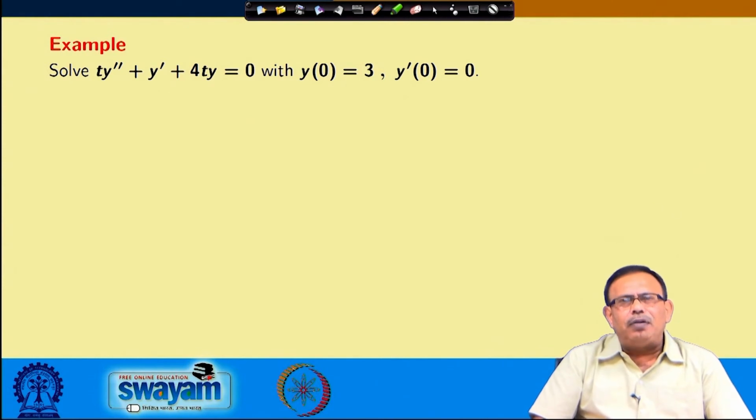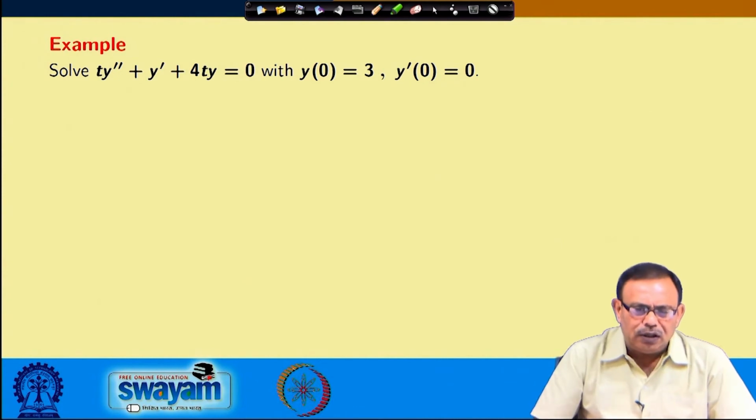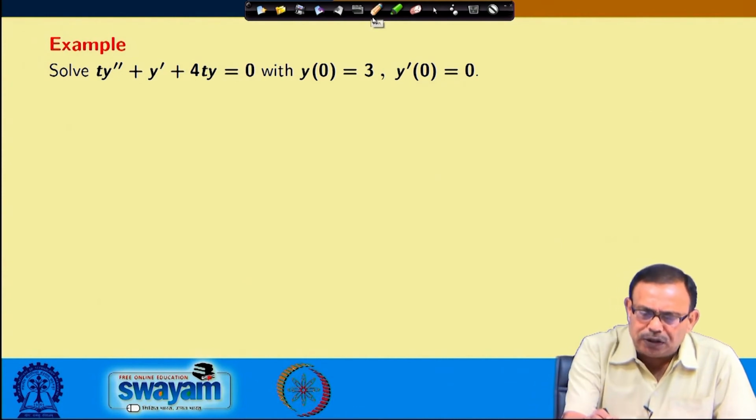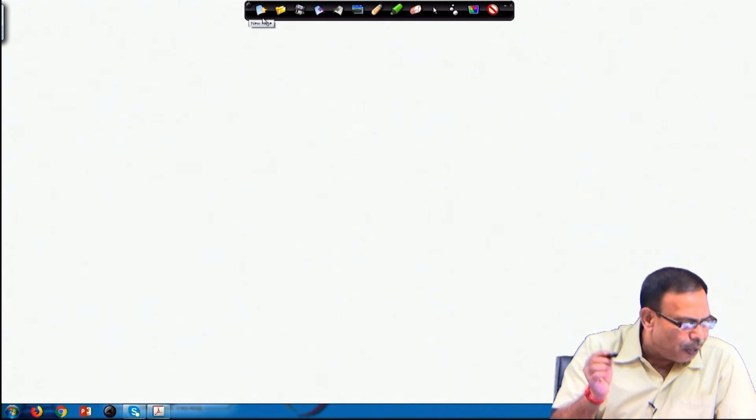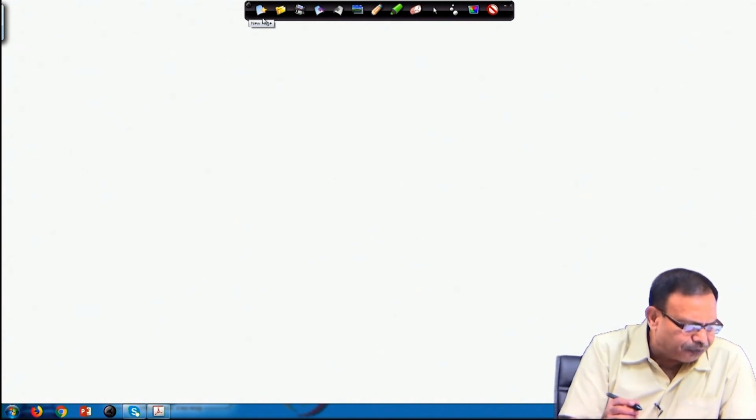In earlier problems, whatever we did, the coefficients were constant. Now we are taking the coefficients as a function of t, that is t y double dash plus y dash plus 4 t y equals 0. Let us see the solution process for this type of problem.